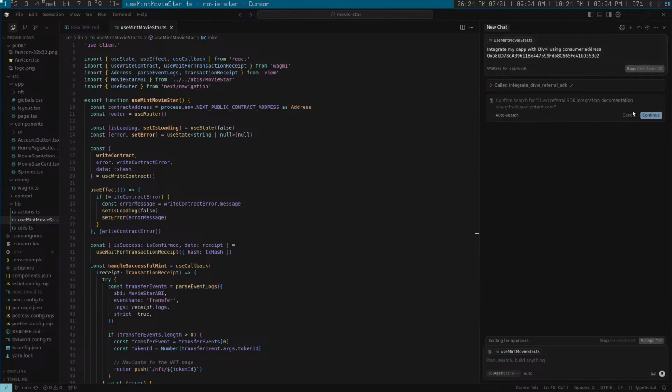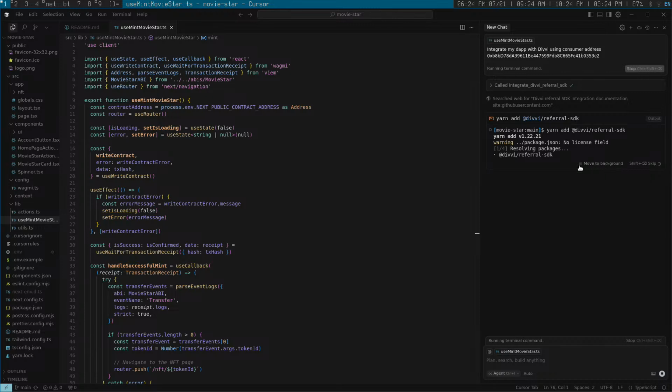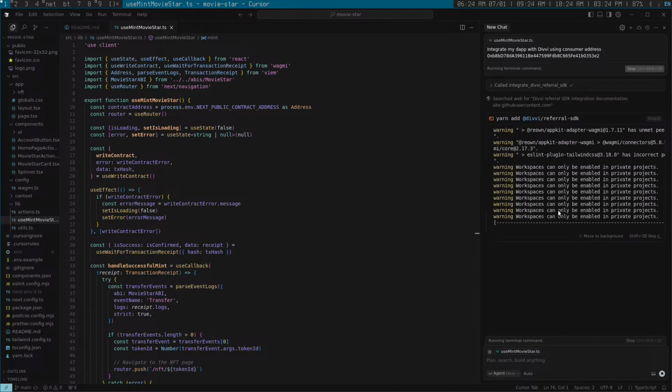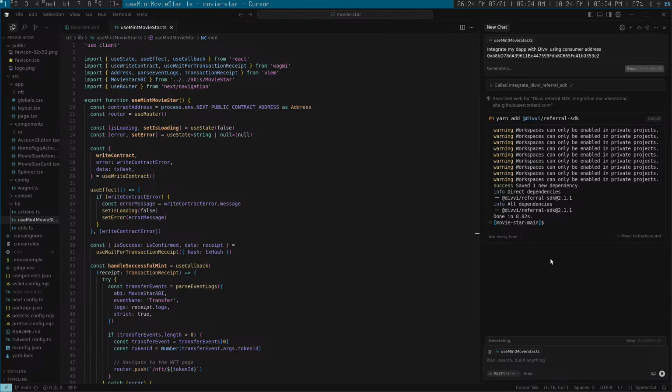I just copy pasted the prompt. Doing some work looking for the SDK I mentioned. Looks like it wants to install the SDK. Looks great. So installing the Divvi SDK for generating those referral tags. Looks like the Wi-Fi is going to work. That's awesome.